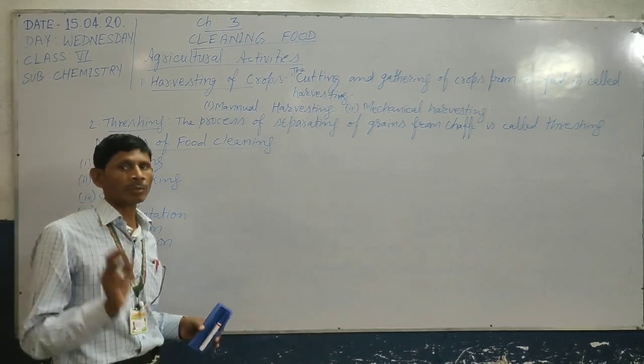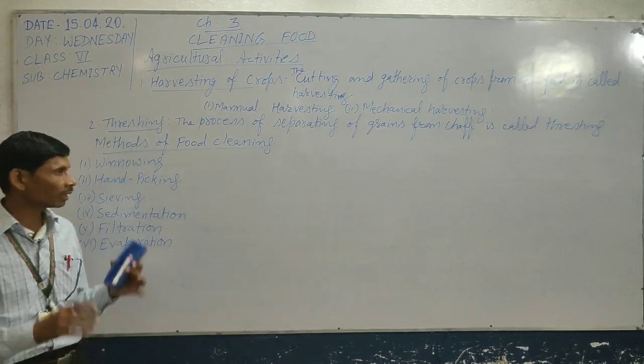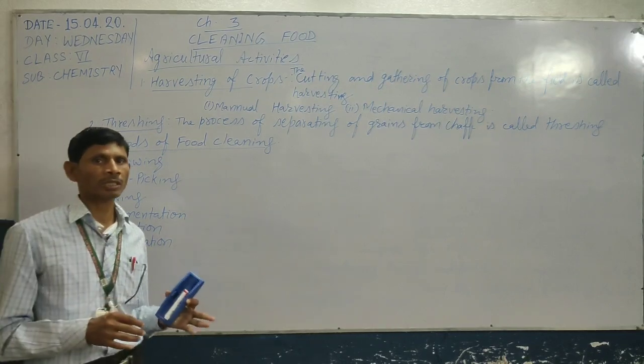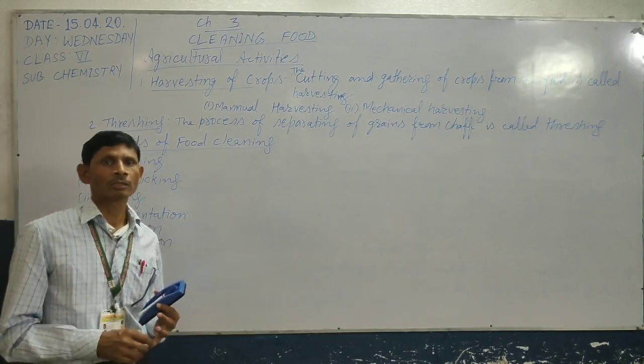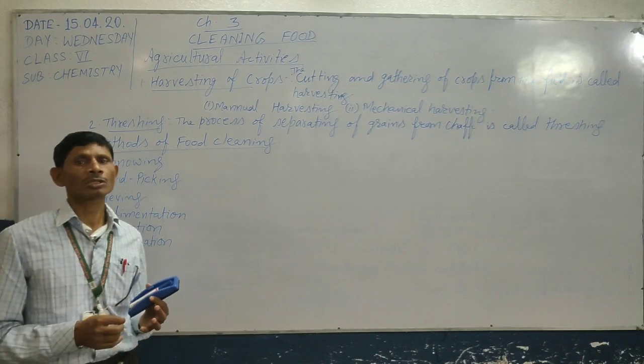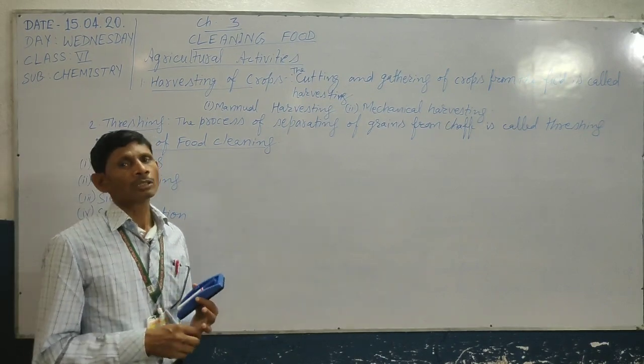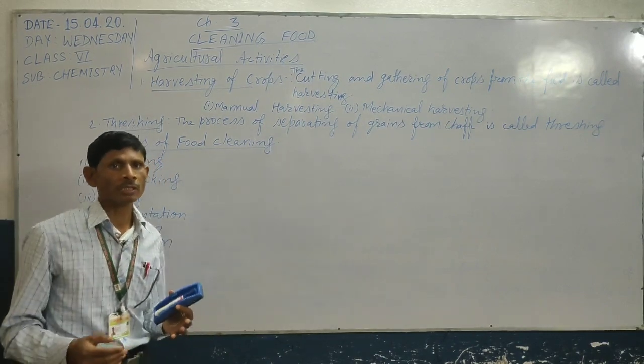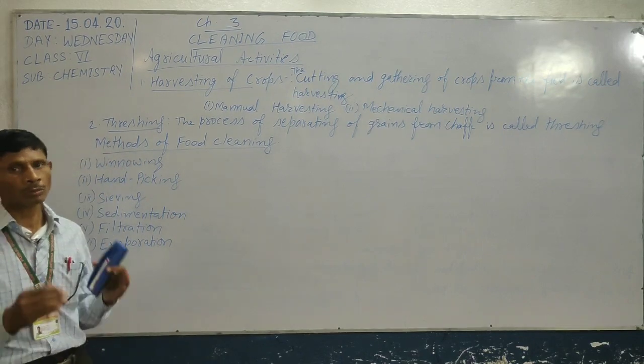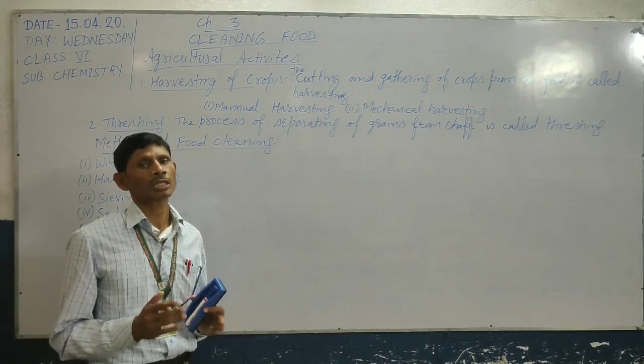So there are three main purposes to separate the components. First one is to get the pure substance. Second one is to remove the harmful substance, and third one is to obtain two or more useful substances.